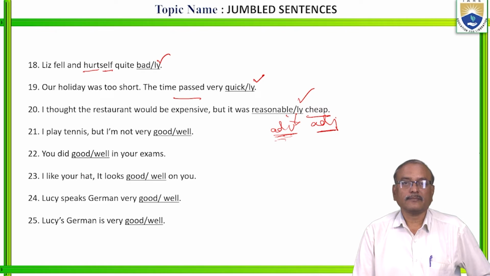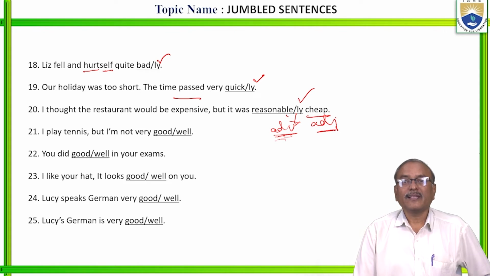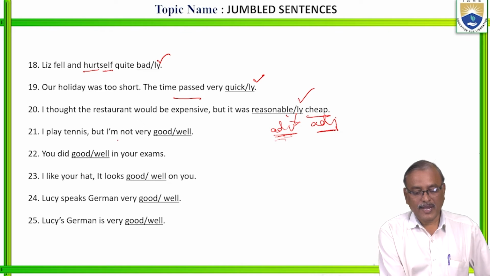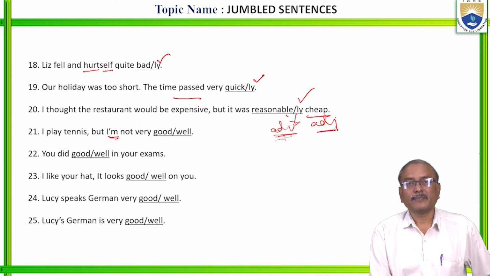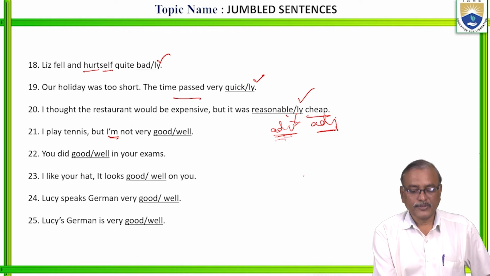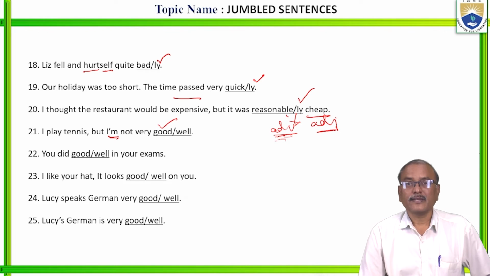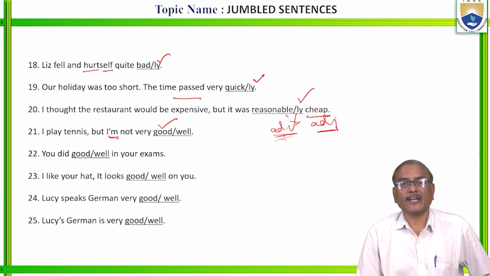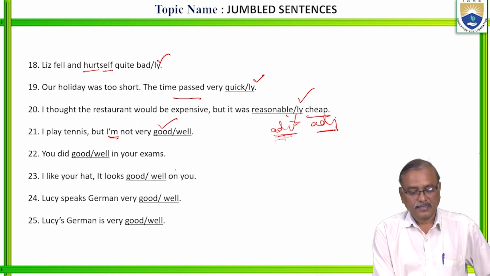Next. I play tennis, but I am not very good or very well. Here it is a B form. With the B form, use an adjective only. Good is an adjective, well is an adverb. I play tennis, but I am not very good at tennis. Is it clear? Right?